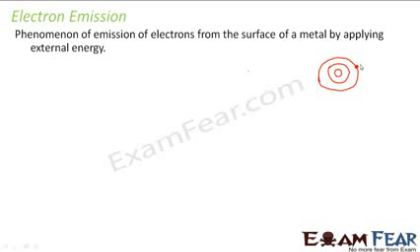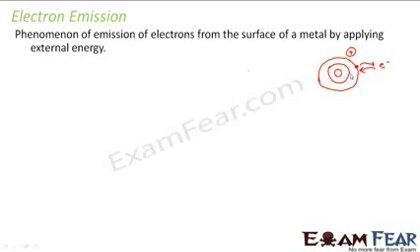Let us suppose this is an electron. If this electron tries to jump out, what will happen? The metal will become positively charged. Being positively charged, it will attract the electron back. So the electron will come back again. So what is required if you want an electron to get emitted from a metal surface? You will have to provide enough energy so that you can overcome this attractive force by the metal.